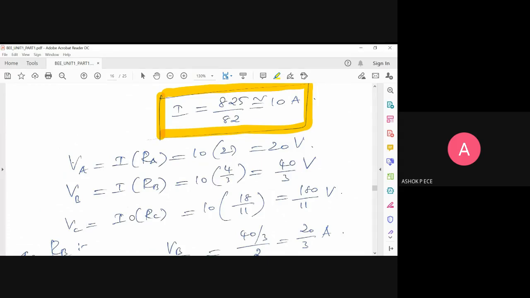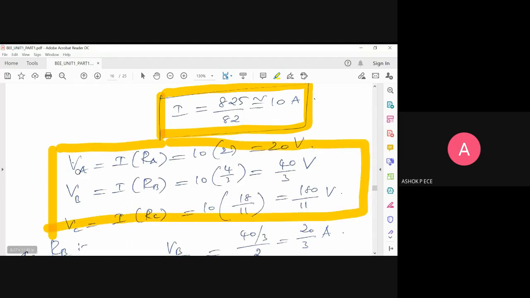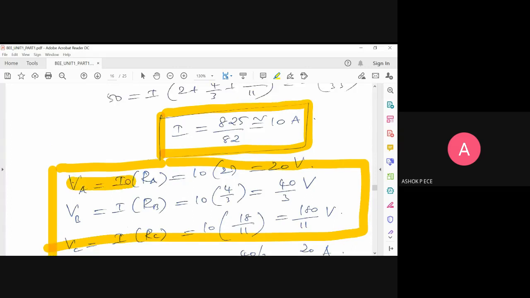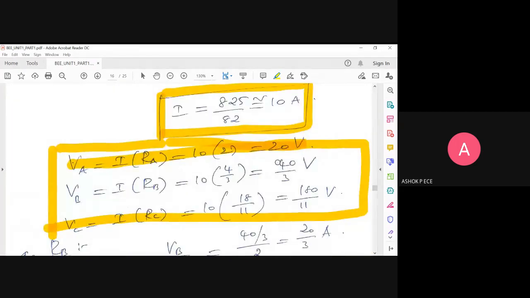VC equal to IC into RC. It is 10 into 18 by 11. It is 180 by 11 volt. So this is the individual voltage across each of the resistor branches. Once I know the individual voltage, I can find the current. The voltage across the first resistor is the same because it's a single resistor, so the answer is 20 volt. But see here, voltage across this entire branch is going to be 40 by 3.